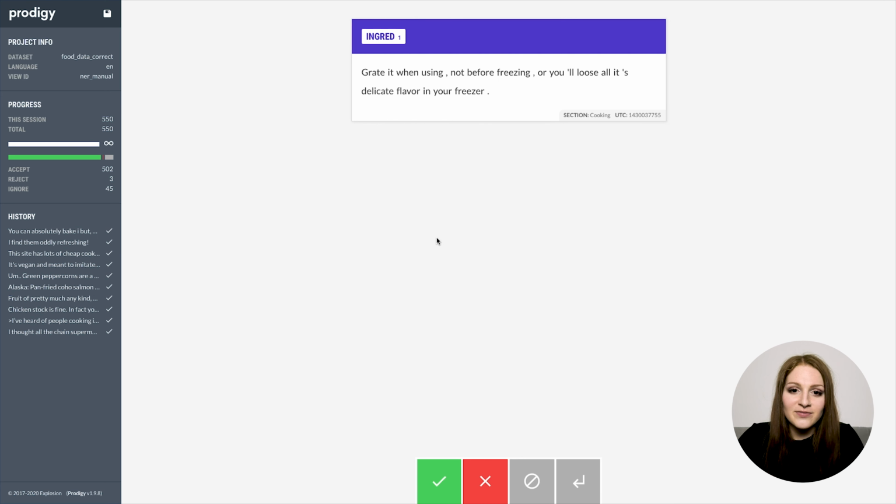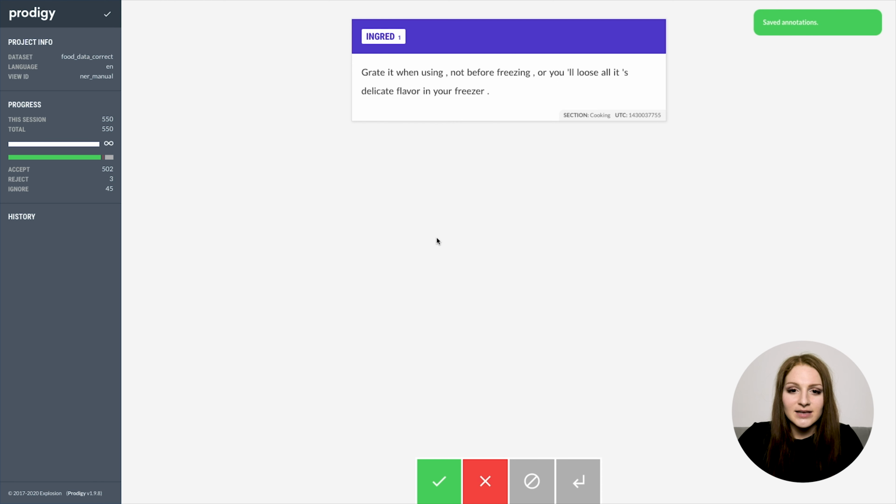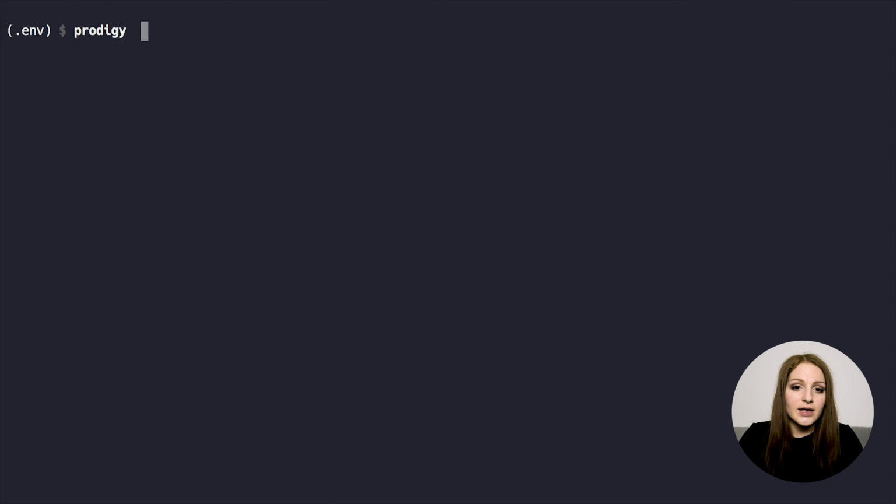And so now we're at 550 in total because I missed the 500 mark and wanted an even number again. So let's stop here and hit save to make sure that all of our annotations are sent back to the server, and then we can keep going. And we can again stop the server in our terminal, and now we have 2 data sets with over 1,000 annotations in total that we can use to train the model. So that's a pretty good number.